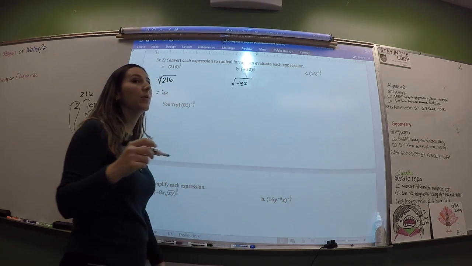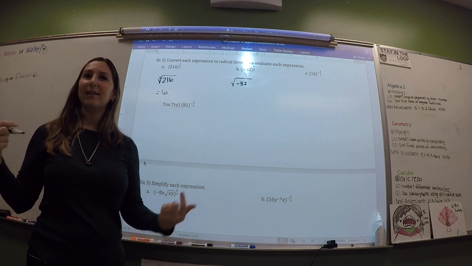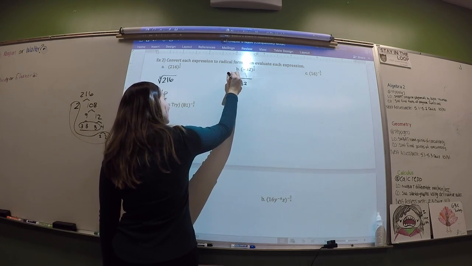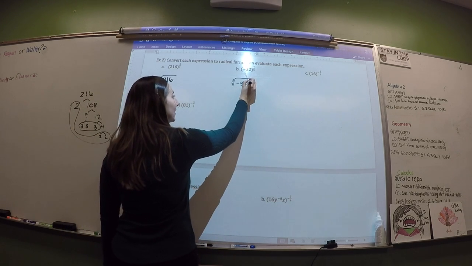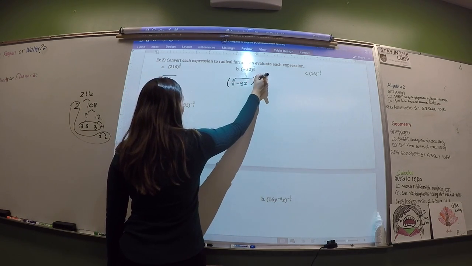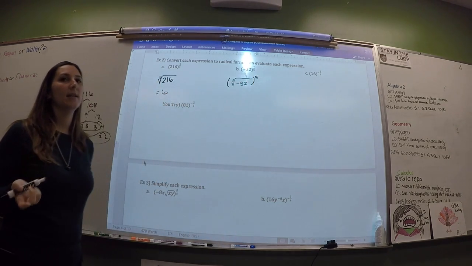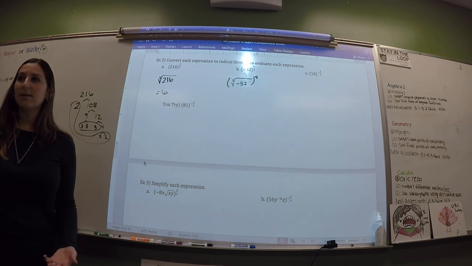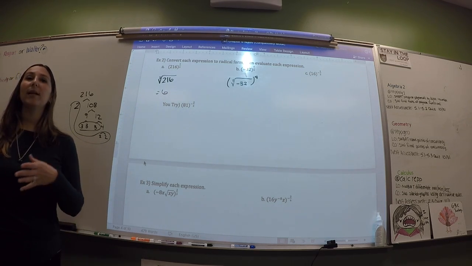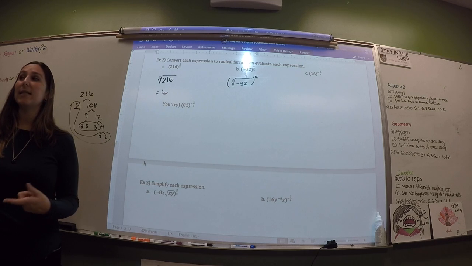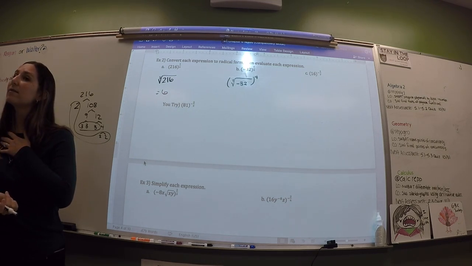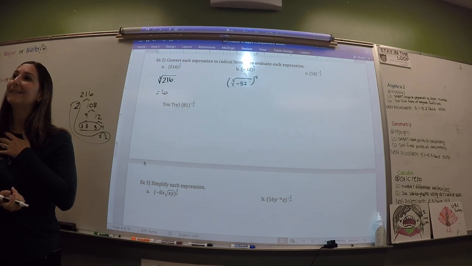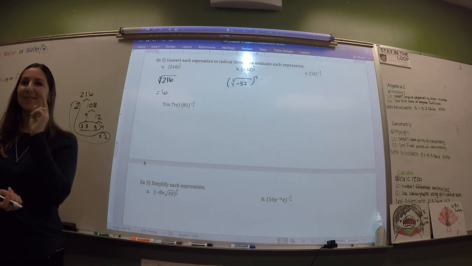Now, where should we put the 5? Outside in the index. Now, where should we put the radical? Now, you can either put the 4 here or here. I'm putting it here for a reason. It's easy. Do you know what 32 to the 4th is? No. By putting it on the outside, it's going to make this easier because I do know what the 5th root of negative 32 is, and it's a small number. Is it 2? It is negative 2. Right.